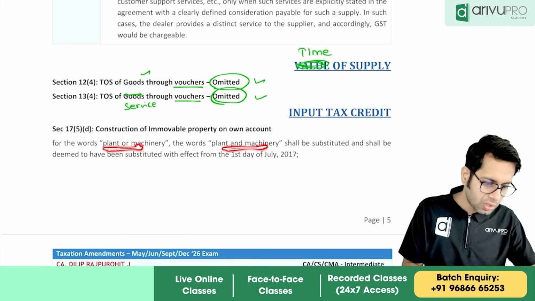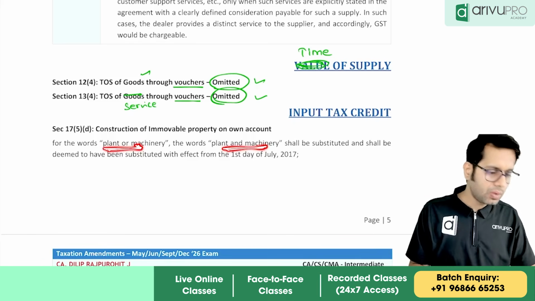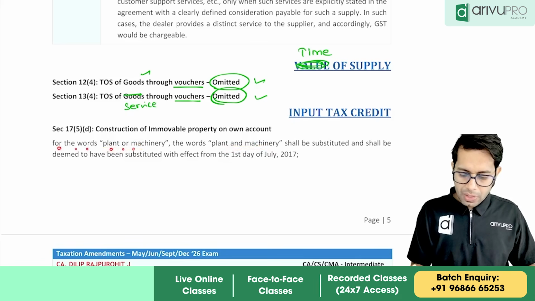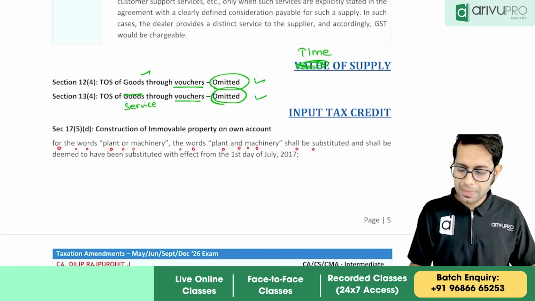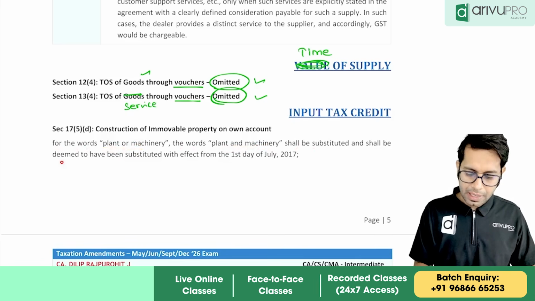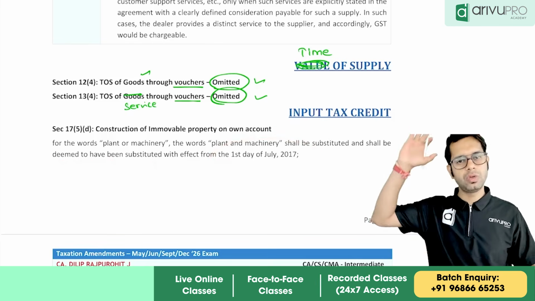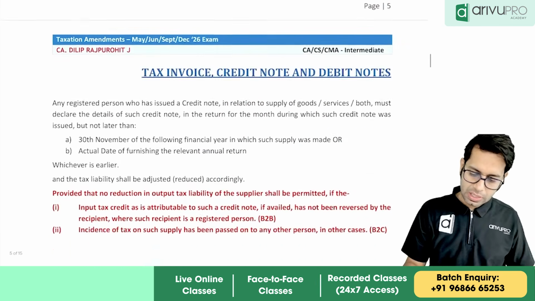Now the word plant and machinery is replaced with plant or machinery. So before, the word was plant and machinery. Now they have changed the word to plant or machinery. The words plant and machinery shall be substituted, and shall be deemed to have been substituted, with effect from 1st July 2017. This change is assumed to be made from the date when GST law started.